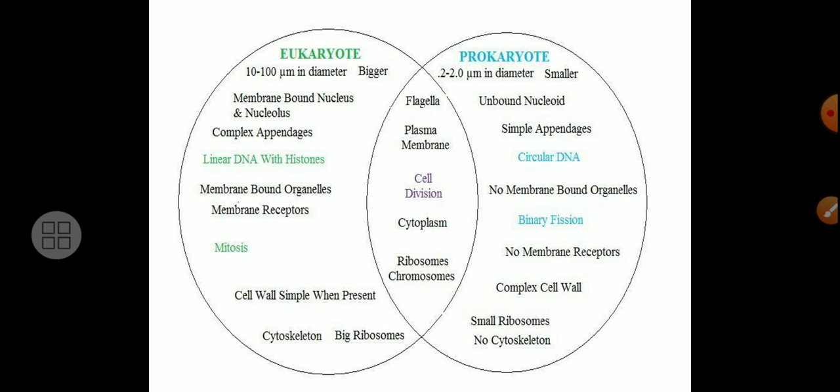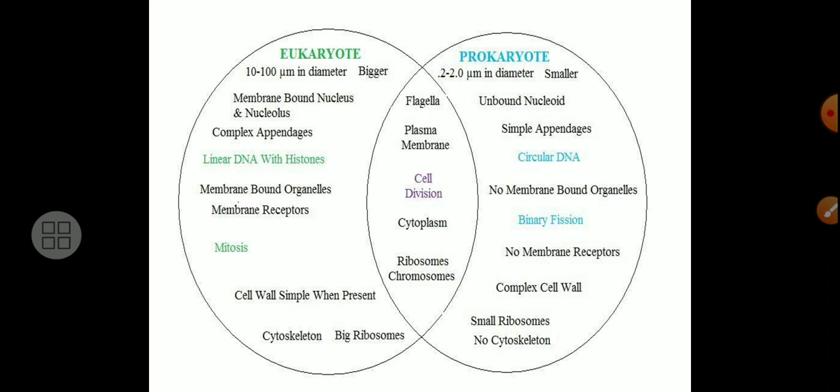As already we have seen, membrane bound nucleus and nucleolus and cell organelles we can find in eukaryotes. But in case of prokaryotes, we can find an unbound nucleoid, unbound nucleus and unbound cell organelles.